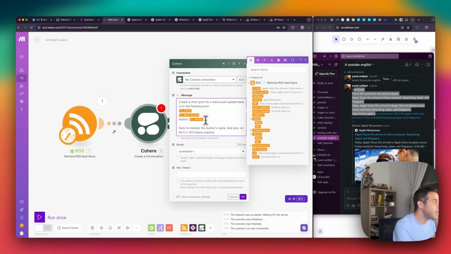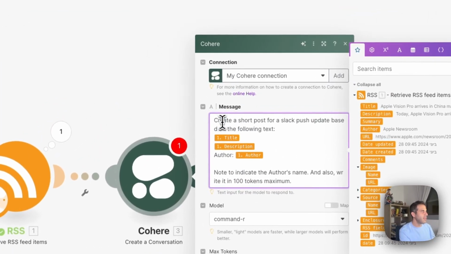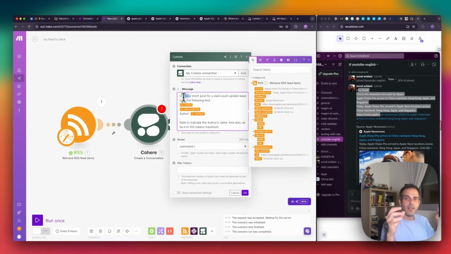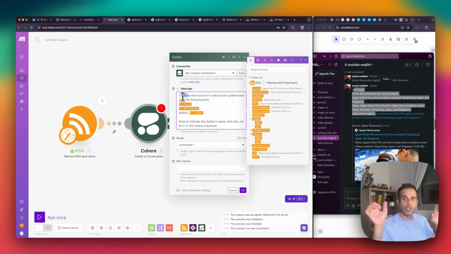Tokens are the method we use to split words into subwords. For example, if we have the word create, then the language model will split it into Cree and 8, not necessarily in this way, but the idea is to split sentences into smaller chunks. This is how a large language model works.